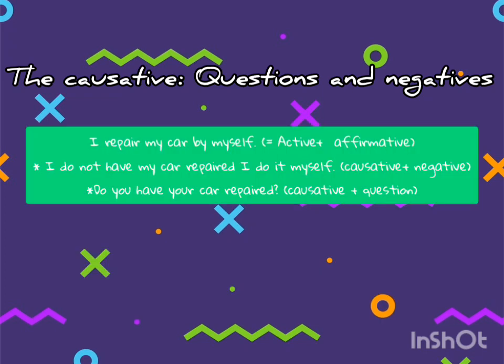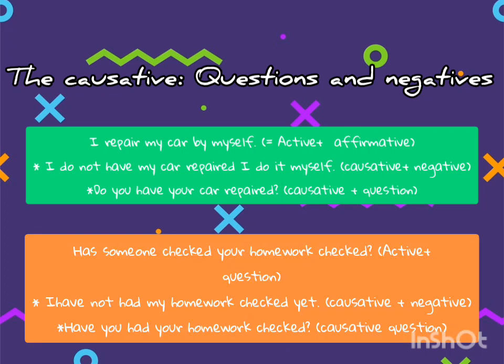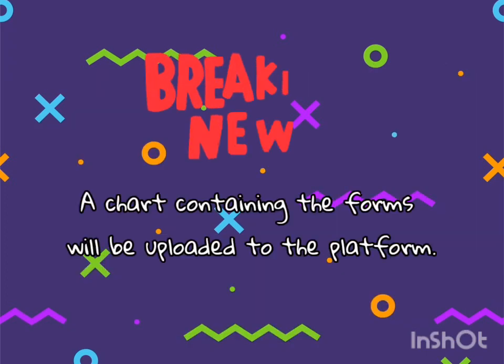I repair my car by myself. The negative would be, I don't usually have my car repaired, I do it myself. And also you may have, has someone checked your homework? So, have you had your homework checked? This is the causative passive. A chart will be uploaded in the platform containing all the forms for all the verb tenses, so please read it and add it to your notes.